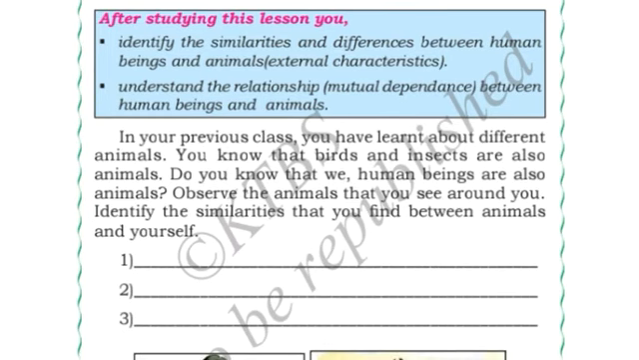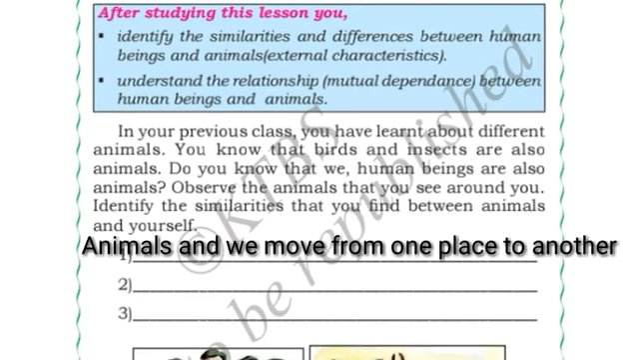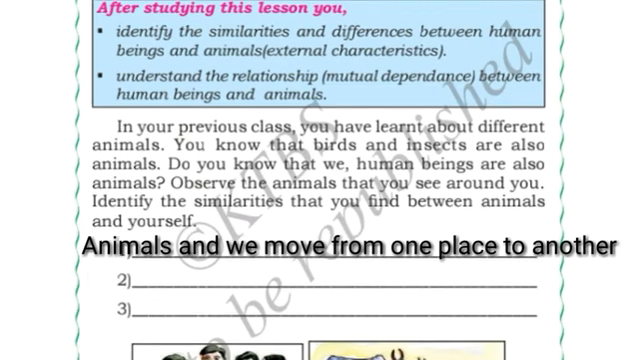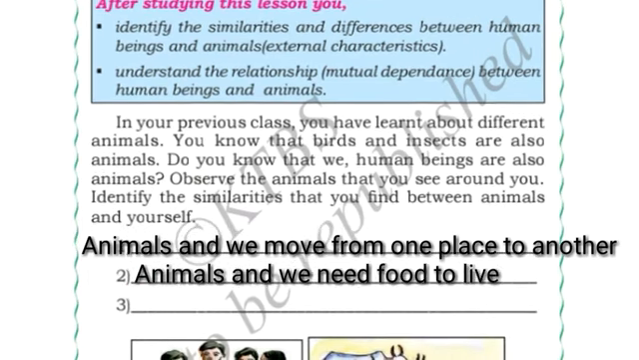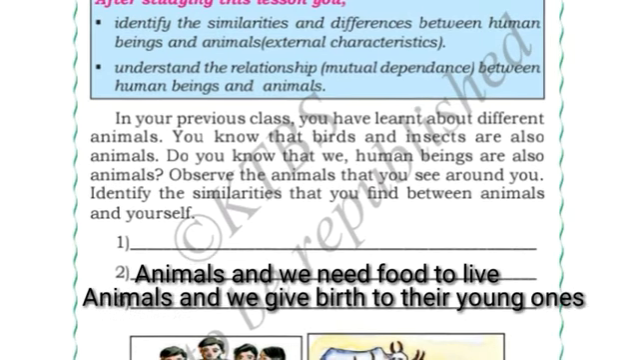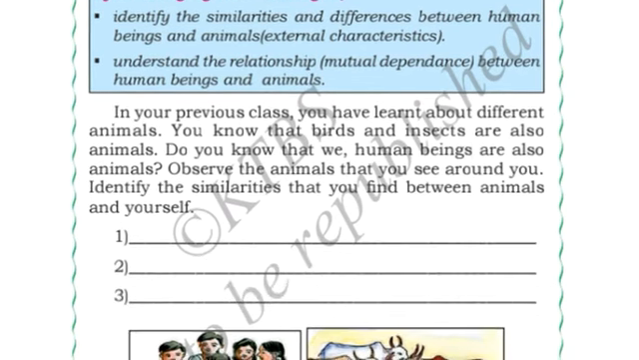We should write here. Shall we write that animals and we move from one place to another place, right? Next, animals and we need food to live, right? Yes, animals and we give birth to the young ones, correct? So like this, some of the similarities are there between animals and ourselves.